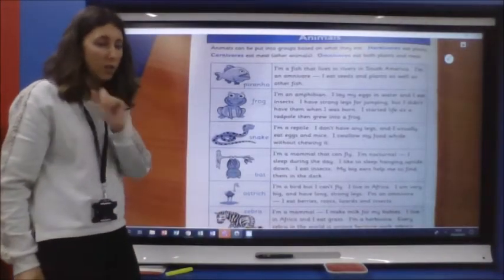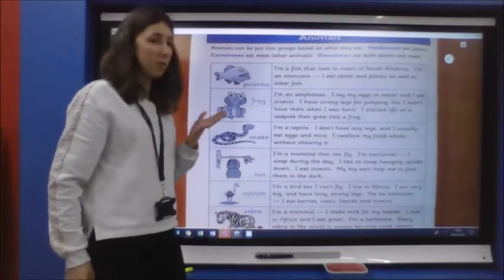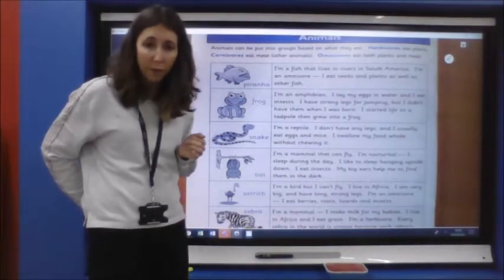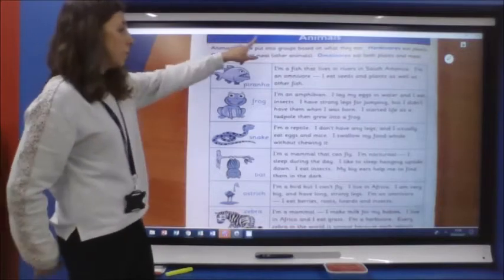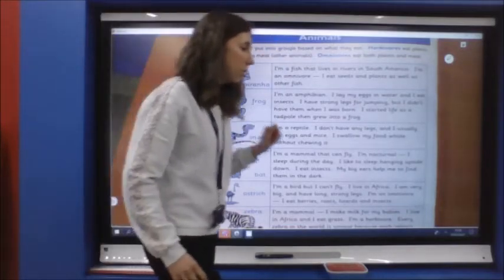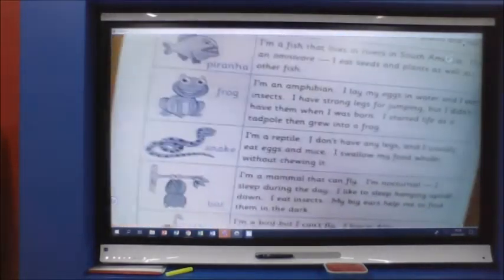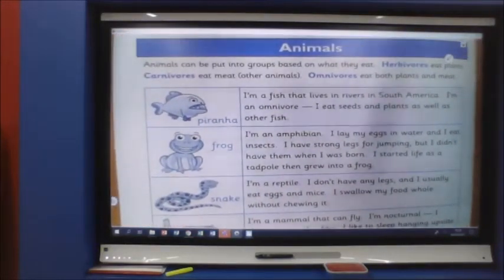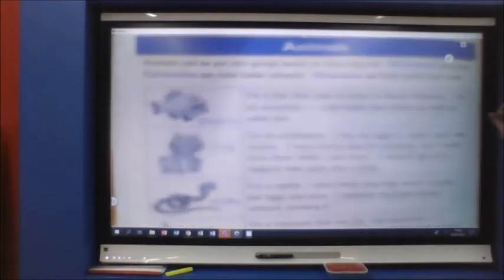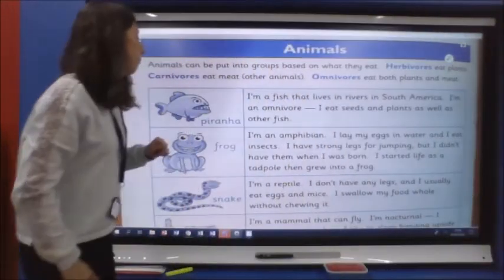So you can follow as I'm reading it, because I might point out any other words that you might have struggled with. Okay, so we've got our title. Zoom in a little bit more so the writing's a little bit bigger for you, but you do have the text in front of you as well. Okay, there we go. Animals then.